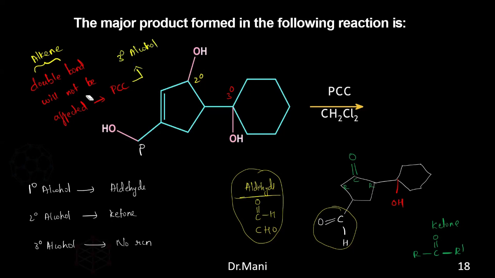But for the primary and secondary, the primary alcohol in the presence of the mild agent will turn out to be aldehyde. If it is a strong oxidizing agent like KMnO4, it will turn out to be the carboxylic acid. If it is secondary alcohol, this will turn out to be the ketone. Even if I use the strong KMnO4, still it will be ketone. So that's how the reaction will change. Instead of PCC, if I use KMnO4, you will get a different answer. Understood? And if I use copper, it will show a different answer.